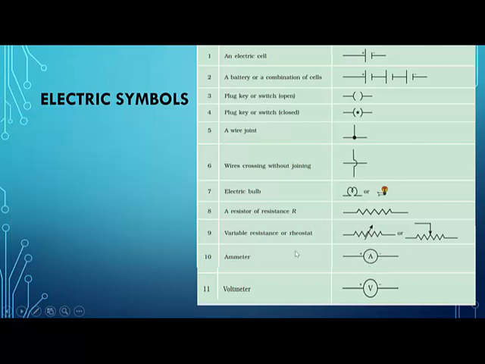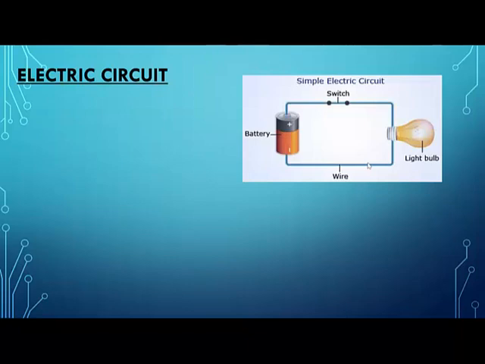This A is the ammeter. I've shown you ammeter and voltmeter pictures, photographs. Now when you want to show them in an electrical circuit, you make a circle and write A in the center. Similarly for voltmeter, you write V in the center. So we are going to use all these symbols in drawing the electric circuits. Okay, this is how a simple electric circuit looks. You have a battery, you have a switch, on and off switch, then you have a wire, and you have a bulb. Now tell me, which is the conducting part in this circuit?